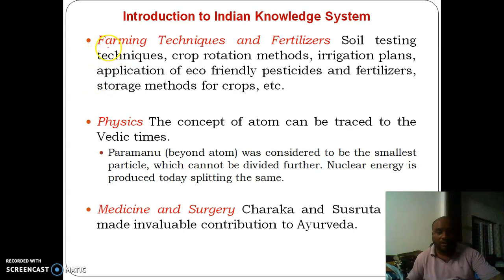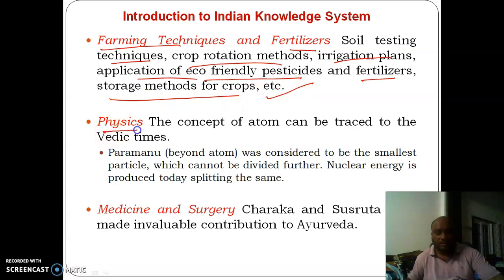We also have the best farming techniques and fertilizers in the Indian knowledge system: soil testing techniques, crop rotation methods, irrigation plans, application of eco-friendly pesticides and fertilizers, storage methods of crops, etc.